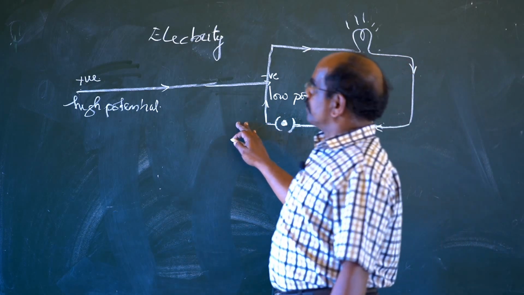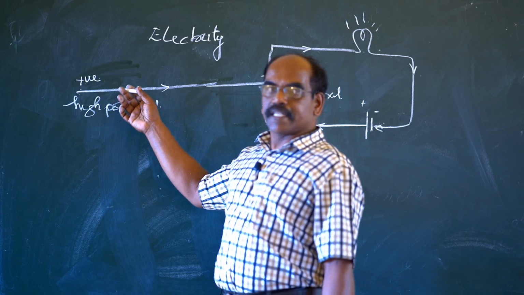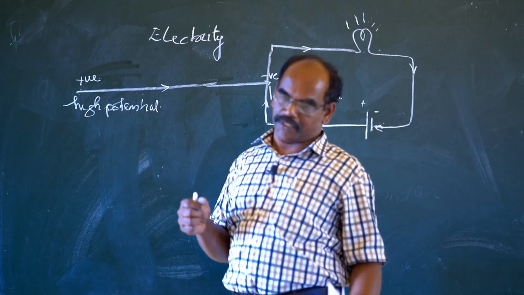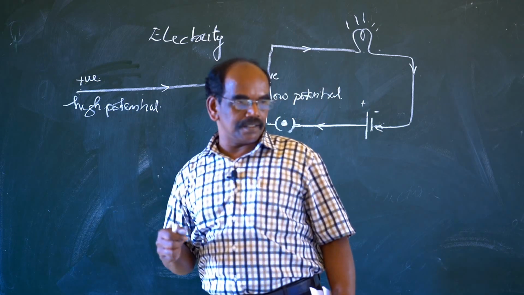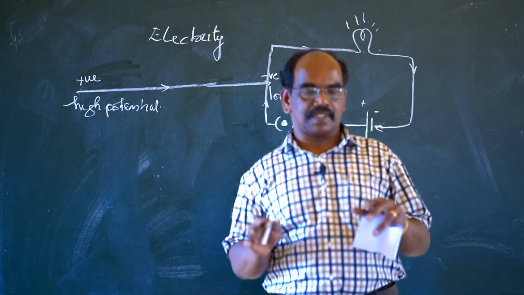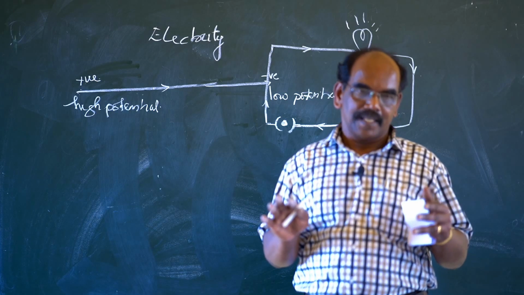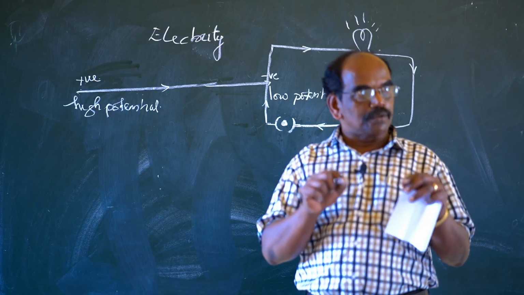And as I already stated, the electricity is starting from high potential to lower potential. And please don't think that electrons are simply flowing. No. Electrons are flowing through the conductor.